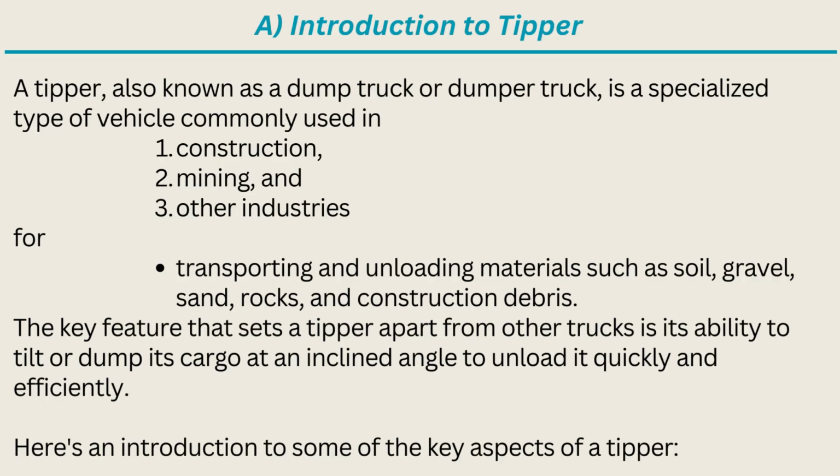A. Introduction to TIPPER. A tipper, also known as a dump truck or dumper truck, is a specialized type of vehicle commonly used in construction, mining, and other industries for transporting and unloading materials such as soil, gravel, sand, rocks, and construction debris. The key feature that sets a tipper apart from other trucks is its ability to tilt or dump its cargo at an inclined angle to unload it quickly and efficiently. Here's an introduction to some of the key aspects of a tipper.